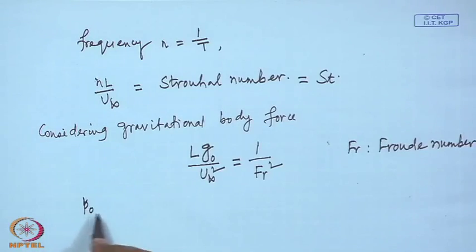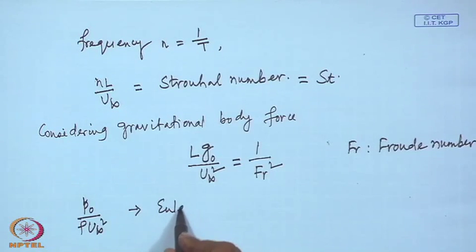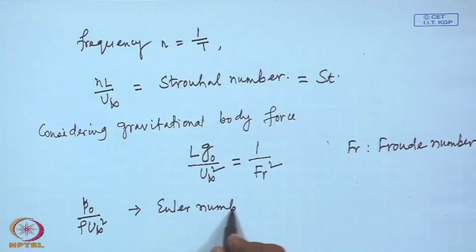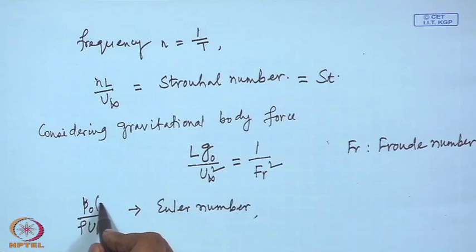The next non-dimensional parameter that comes associated with the pressure term, the reference pressure, is usually called the Euler number. This P 0 is, as I mentioned, often the pressure in undisturbed condition, undisturbed pressure. So, P 0 is often P infinity.